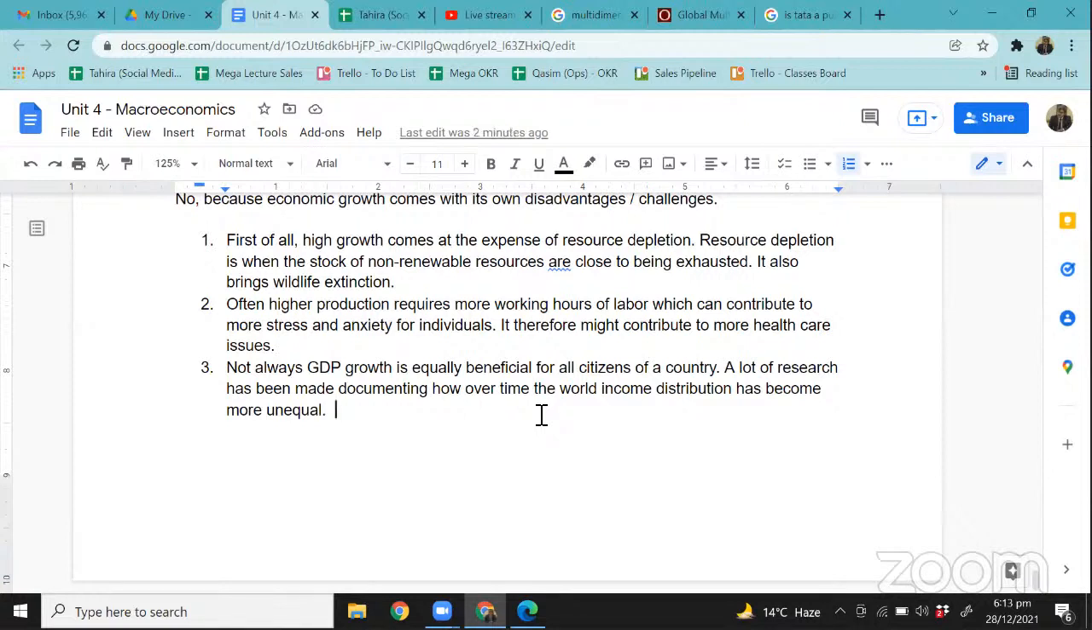Same goes for India, and same goes for China and Pakistan. Oftentimes the investment that is being made and the growth that is taking place in a country is only benefiting a few people, few families, few businesses, rather than being more equal. And when that happens, when income and wealth distribution becomes more unfair,